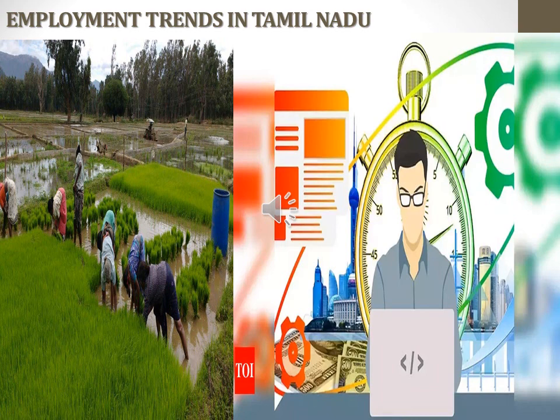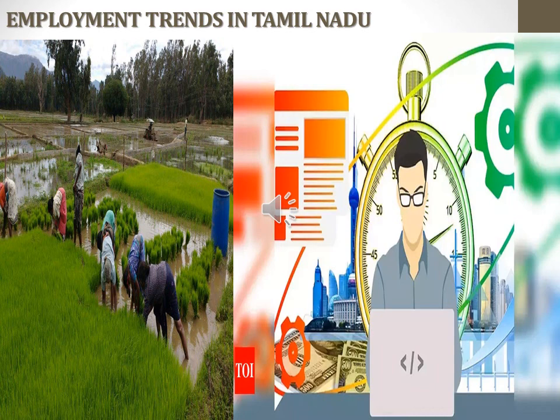Employment trend in Tamil Nadu. Agriculture, despite a sharp decline in gross domestic product, continues to be the largest employer in Tamil Nadu. Agriculture is the primary sector. Despite a sharp decline in the gross domestic product, GDP. What do you mean by GDP? Do you know? It is the value of goods and services produced in a country, in rupees or in dollars. The value of goods and services produced in a country is called gross domestic product.